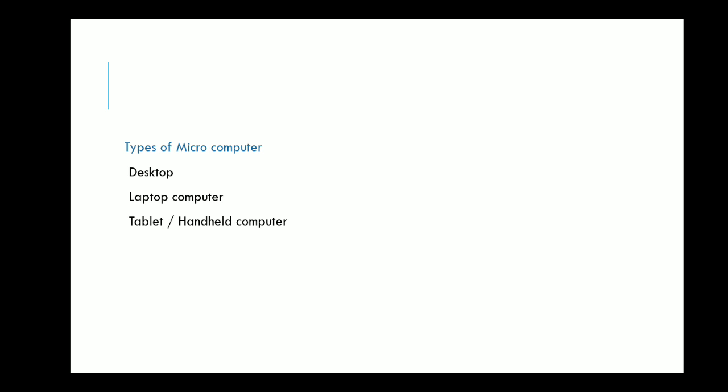Now we will see different types of microcomputer. That is the desktop, having the keyboard, mouse, monitor and CPU. It is placed on the desk, that's why it is called the desktop. Laptop computer can easily be placed on our lap. It is a portable computer that can be carried anywhere. And the tablet computer. Tablet is a small computer that can easily be held in our hand and it accepts instructions using our fingertips.